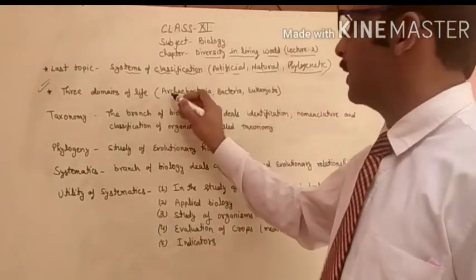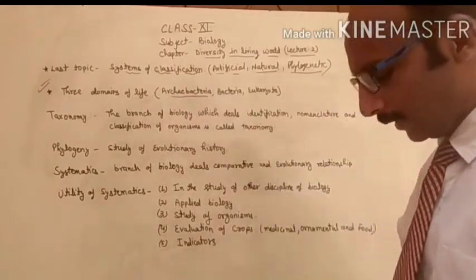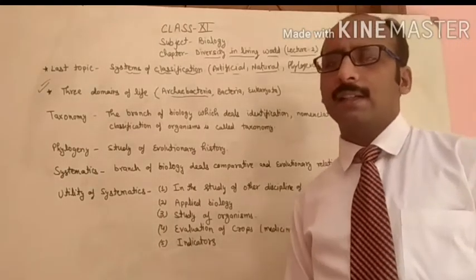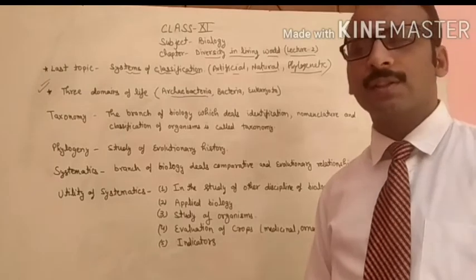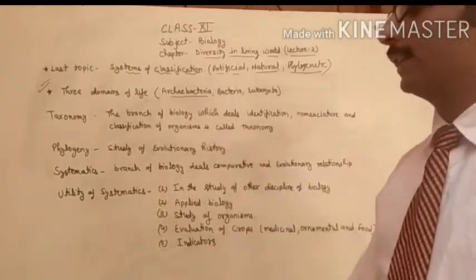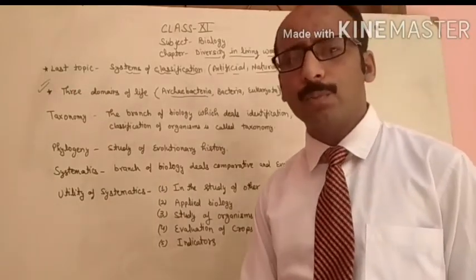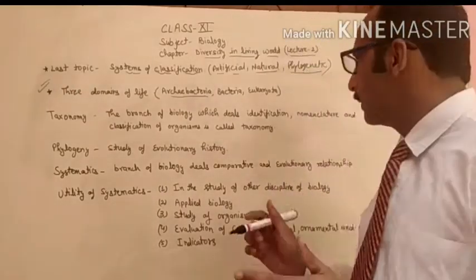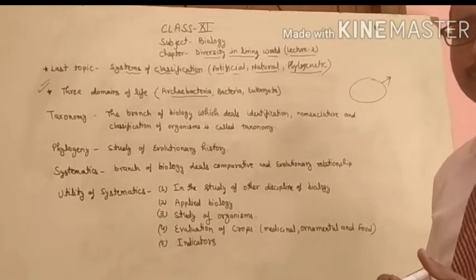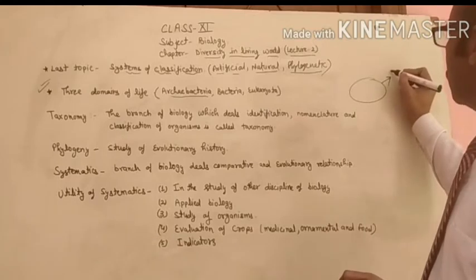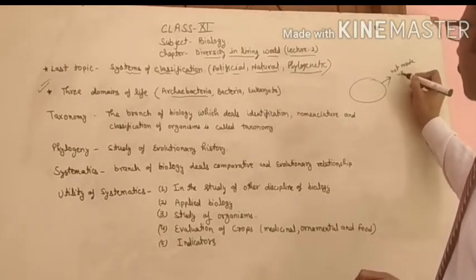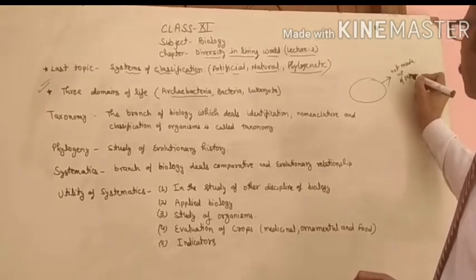First one is the archaeobacteria. Archaeobacteria are the very simplest kind of bacteria, which you have studied in class 9th. In this, the different methanogens and acidophiles are included. What are the characteristics of archaeobacteria? In archaeobacteria, the outer wall, the outer covering of the bacteria, is not made up of peptidoglycan.